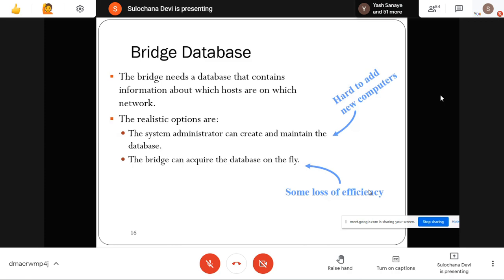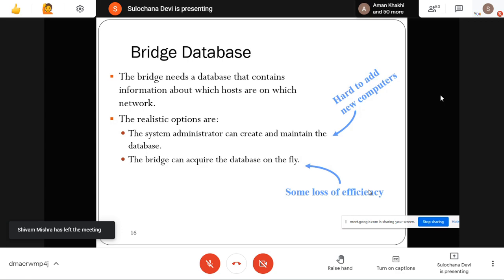Now, how is this bridge table, this database, created? First, when you are setting up the network, the system administrator can create that table and maintain the database, like on which port, which network address, which device is connected. Or your bridge can be smart, a smart bridge. So automatically, when any packet comes, it will look into the packet.